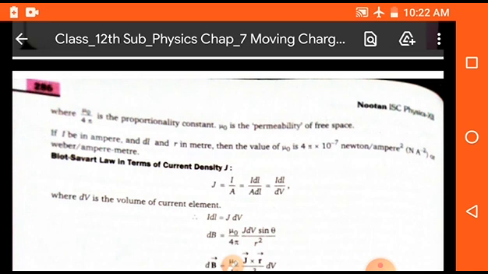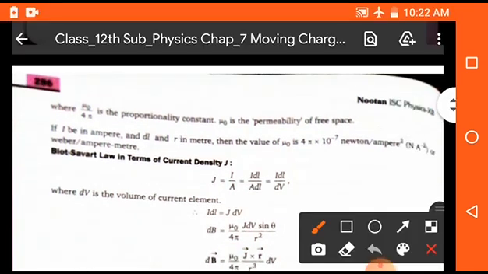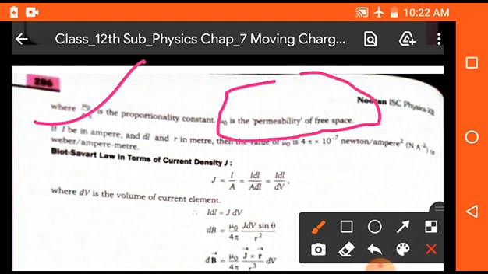So students, in this equation, mu naught upon 4 pi has a particular value which is 10 to the power minus 7, and mu naught is a constant known as the permeability of free space, and the total value of mu naught is 4 pi into 10 to the power minus 7.